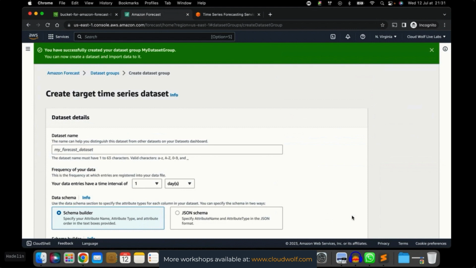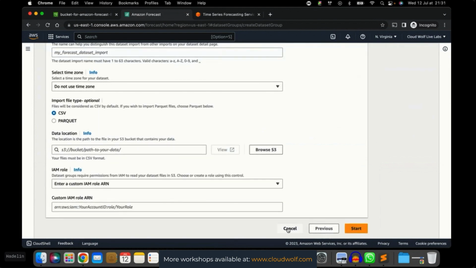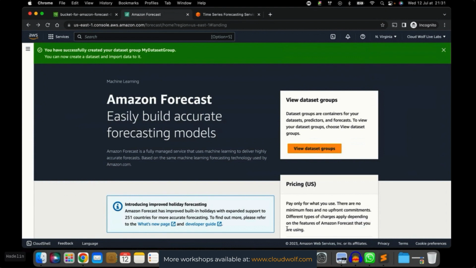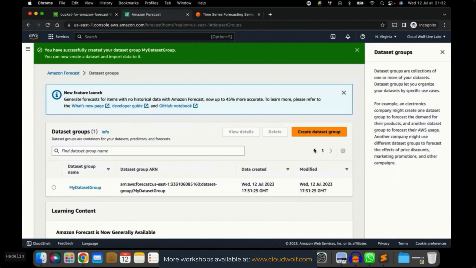Okay, so now it takes you directly to this other page where you have to create the target time series dataset, but I just want to show you right now what a dataset group is, what we've just created. So we're going to scroll down and cancel this. We're just canceling the dataset creation, not the dataset group. The dataset group is well created. And we're going to click View Dataset Groups, and I'm going to show you exactly what a dataset group is according to Amazon Forecast.